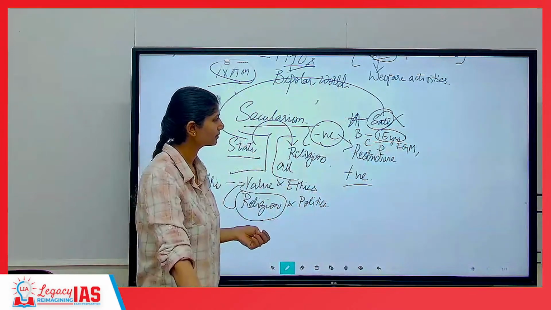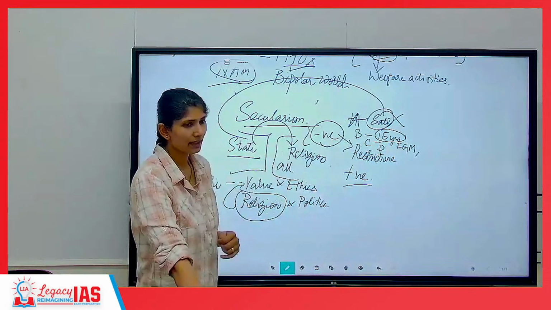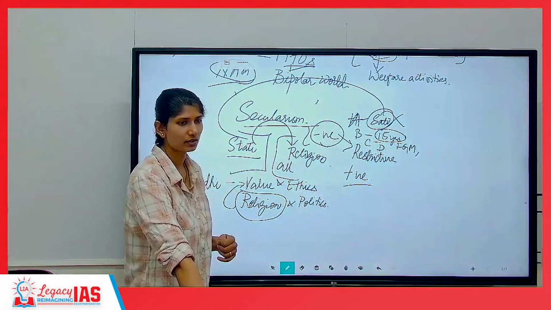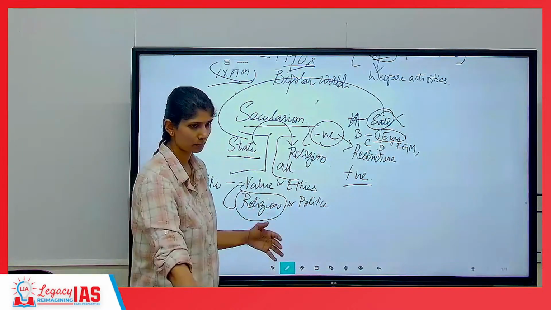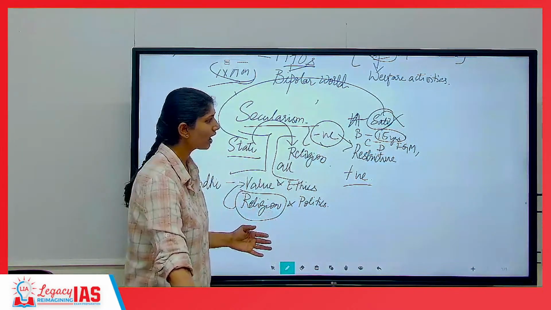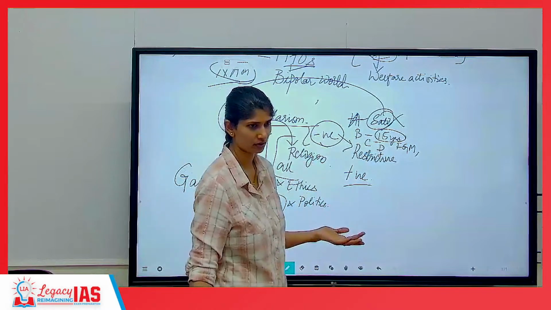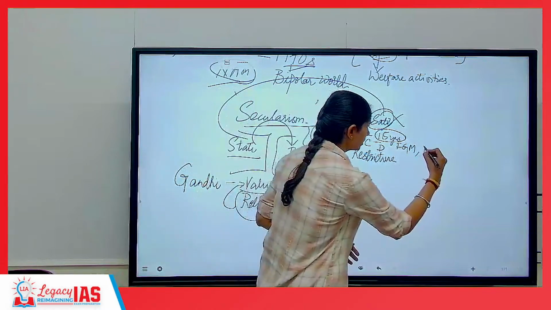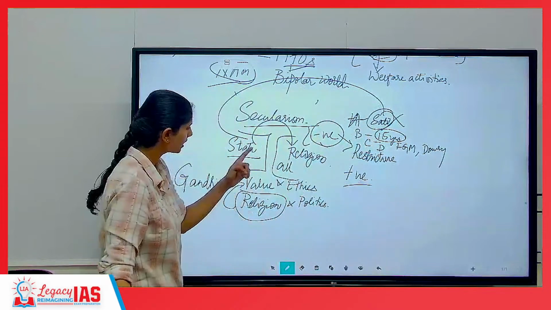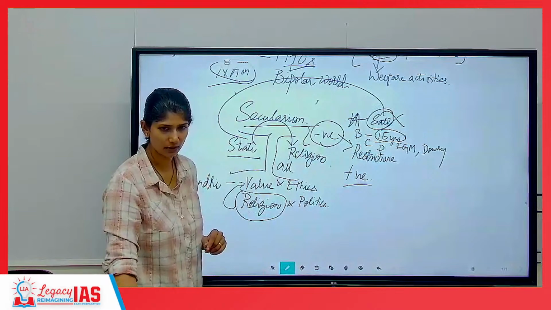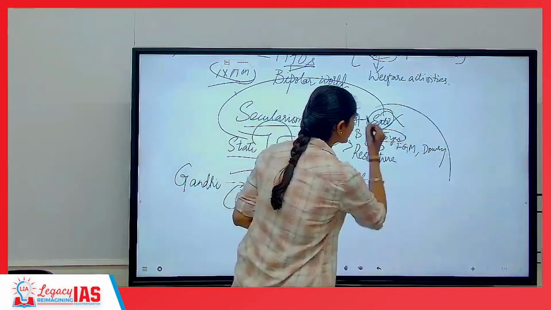All these things are there, apparently. And if religion C also tells that in my religion's customs I will practice such things in the name of religion, the state will tell, I will ban all these things.